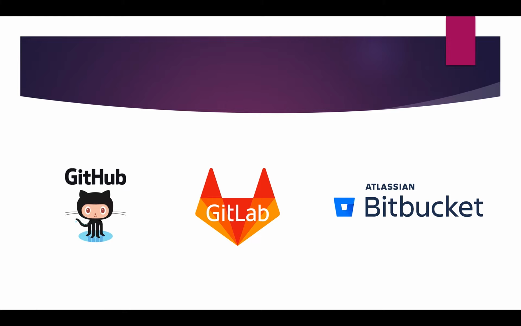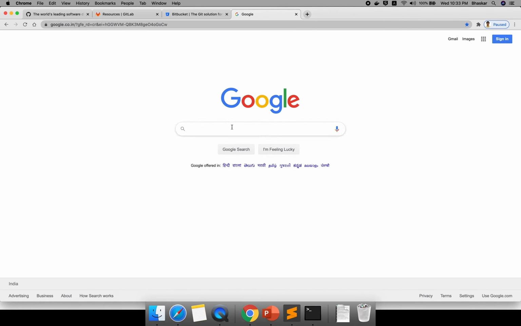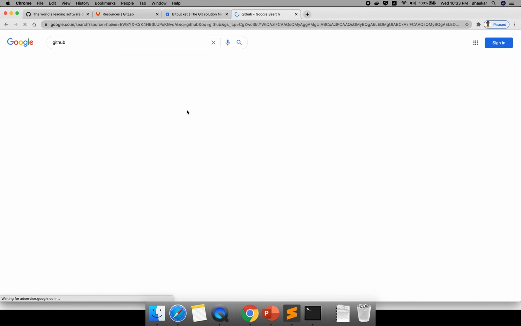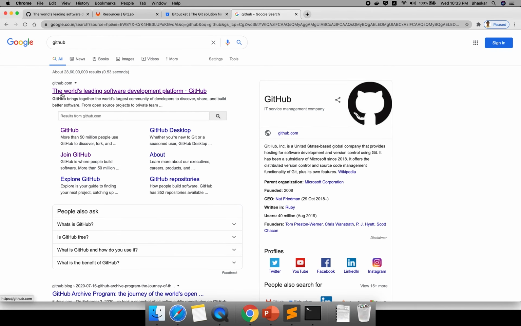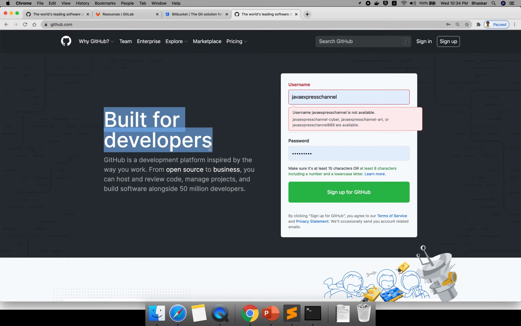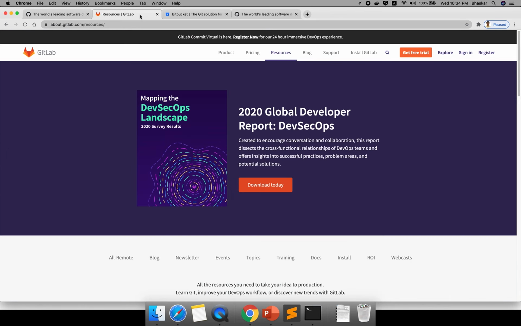Next, what other options do we have in the market? We have GitHub, GitLab and Bitbucket. Let me open it once. Just Google GitHub. If you see here, it is a world-leading software development platform, specially built for developers. You can track everything in GitHub. And if I open, there is one more, GitLab. This is also the same action, and it has its own advantages also.